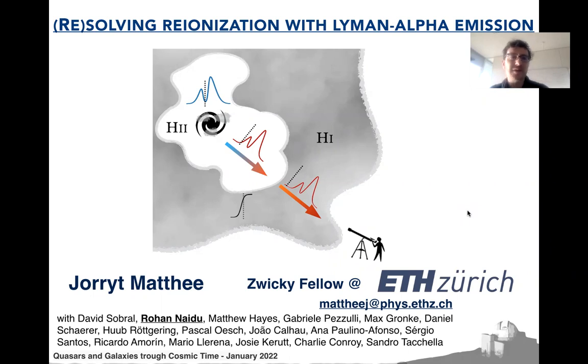So the topic of this talk is reionization, and in particular, trying to understand the sources of reionization using Lyman-alpha emission in galaxies. This is work done in collaboration with an international team. I want to particularly highlight the contribution from Rohan Naidu that was quite fundamental to this work.